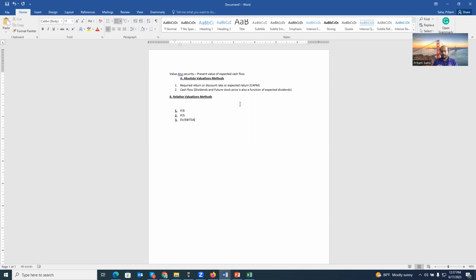But the idea is, if we know a certain variable, which could be earnings, sales, EBITDA, and if we know how much the similar firm is trading at in the market, we can calculate the ratio, calculate the value, and find what should be the value of that firm under relative valuation methods. Make sense? Okay. Now move on to chapter slides and talk about these valuation techniques in terms of examples and problems.